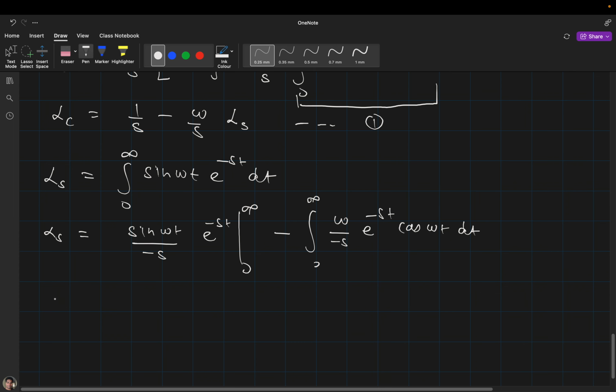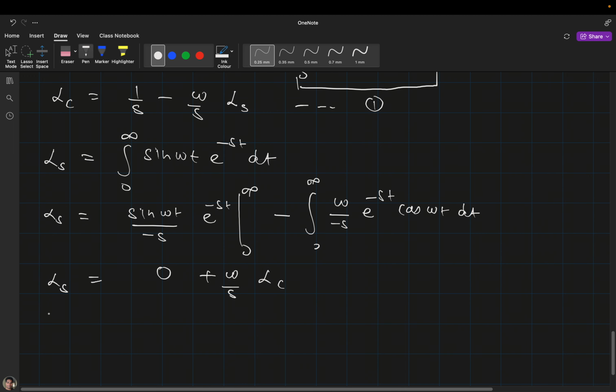Now when you substitute the limit it will become 0. And here it will become omega by s times the Laplace transformation of the cosine function. So I will directly write LC. So LS equal to omega by s LC.